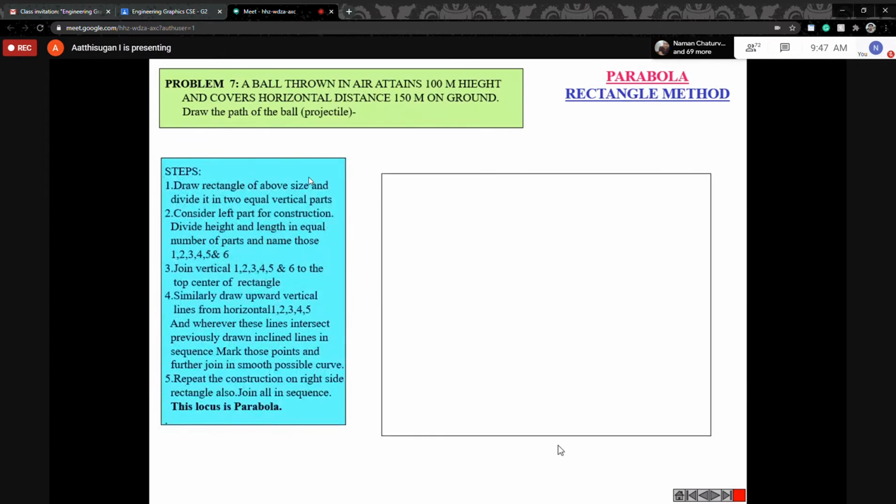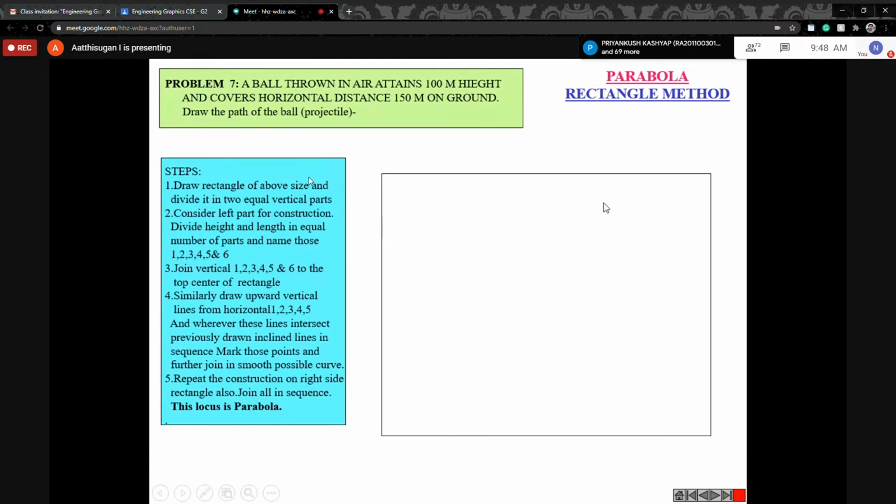So draw the rectangle. Here they gave 150 and 100, but our case is 100 and 80. I'll explain from our case. This is 100 mm, and this is 80 mm. Then you divide it into two equal parts.